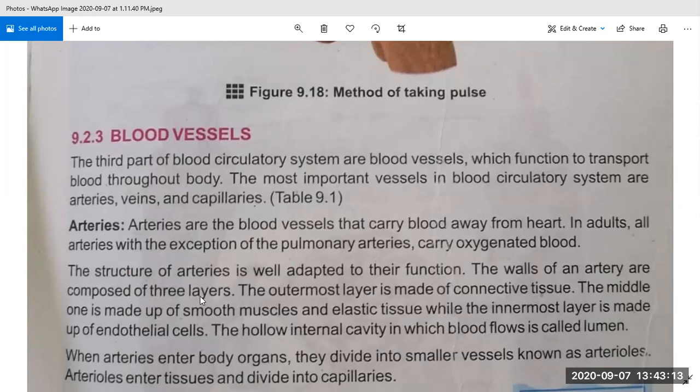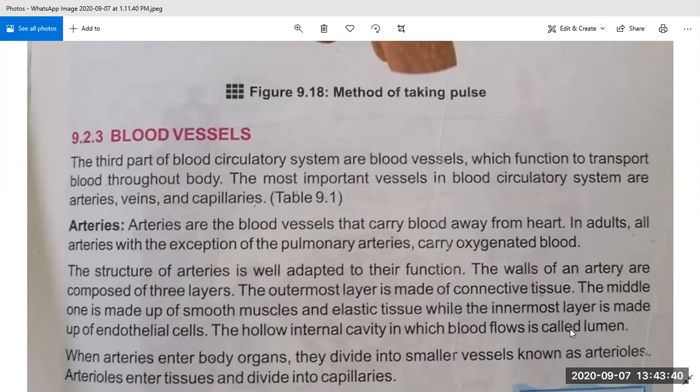So first we discuss the outermost layer. This is the first layer of an artery. The outermost layer is made of connective tissues. Okay, the middle layer is made up of smooth muscles and elastic tissues, while the innermost layer is made up of endothelial cells. The hollow internal cavity in which blood flows is called lumen.